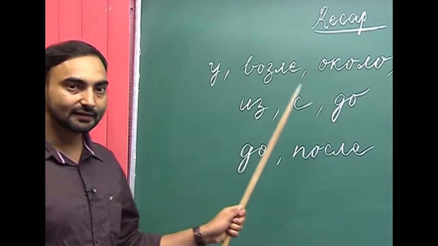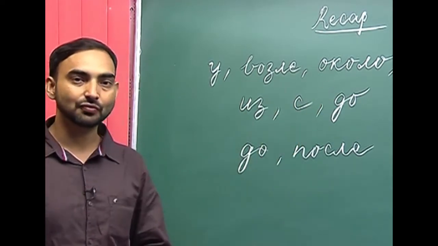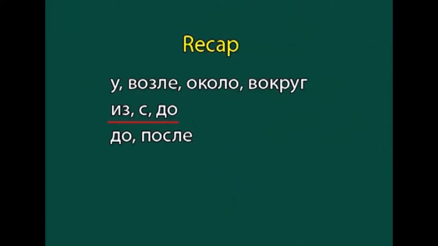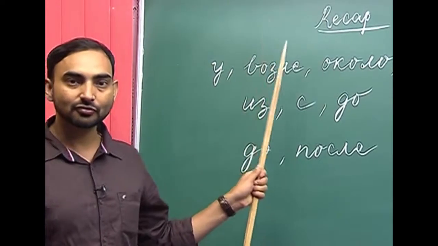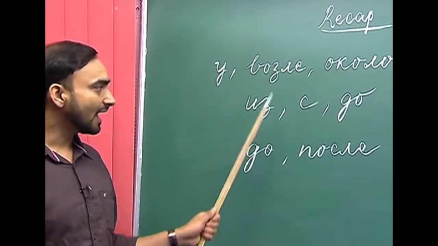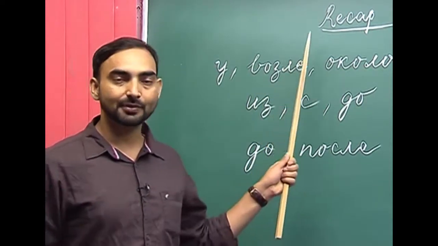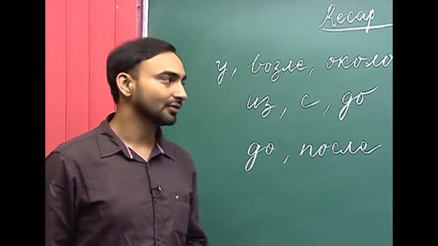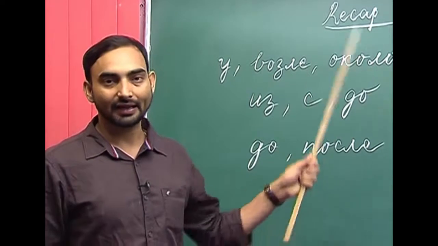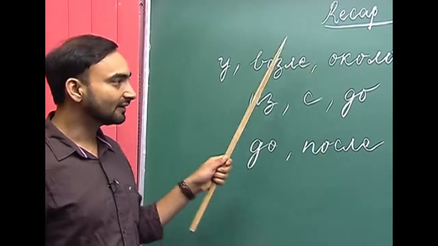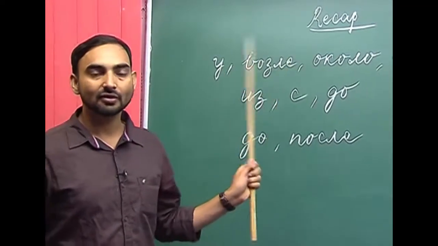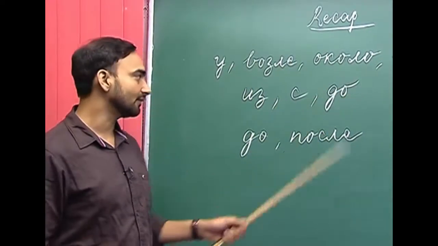Из and с, these two prepositions are used to answer the question откуда. Из corresponds to the preposition в in the prepositional case, and с corresponds to the preposition на. So, whenever you use в with a noun in the prepositional case, the same noun will take из while answering the question откуда.